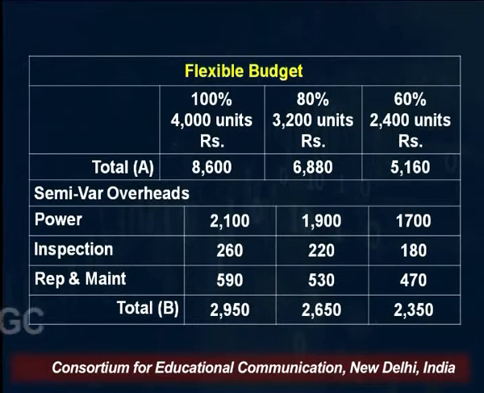Similarly, you can calculate for 3,200 units. So 3,200 units multiplied by 25 paisa comes to 800 rupees. So 800 plus your fixed cost component. How much is your fixed cost component? 1,100 rupees. So it comes to 1,900, right? Similarly, you can calculate for 60% capacity. 2,400 units multiplied by 0.25 comes to 600, plus 1,100 as the fixed component, that comes to rupees 1,700.